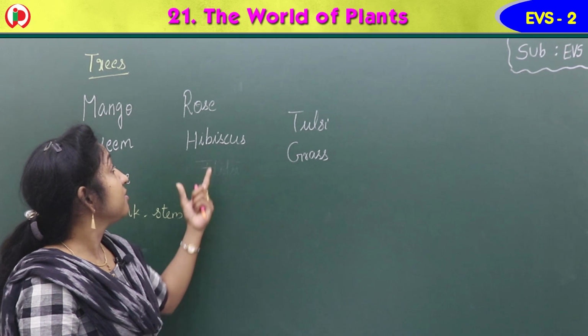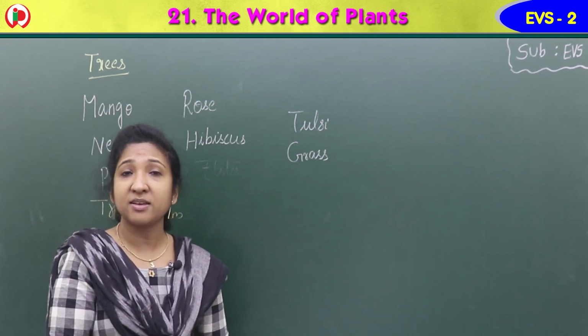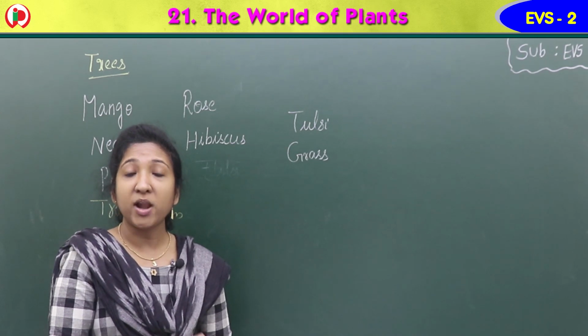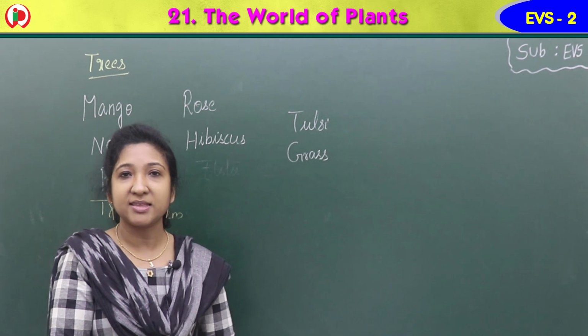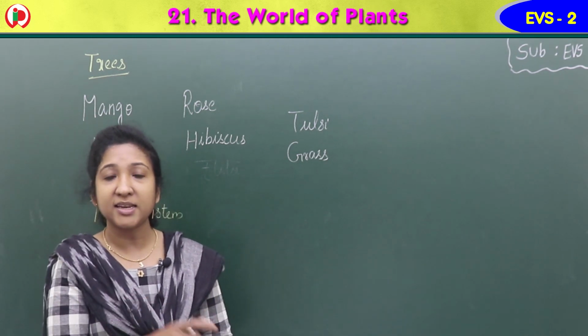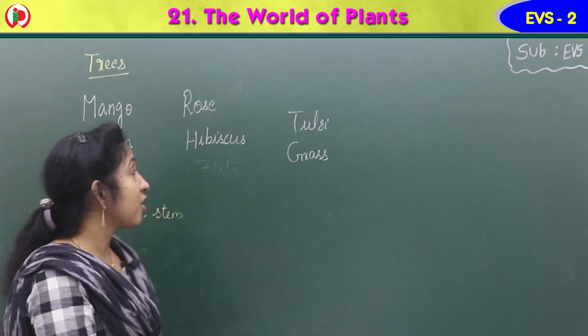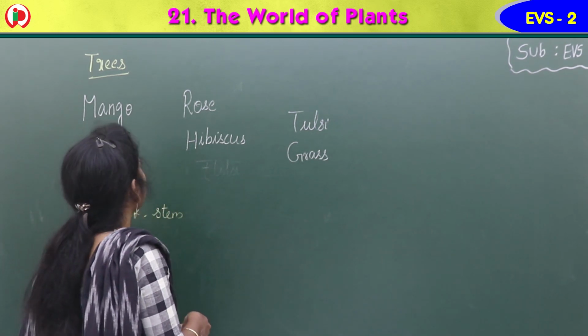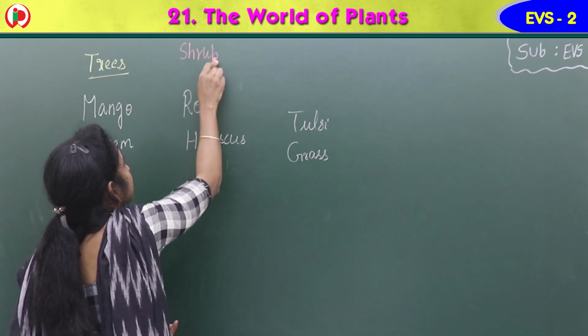Then what about rose, hibiscus and all? Rose plant is small only, right? Small and bushy we say. So small bushy plants grow very thickly, isn't it? Yes. Small bushy plants are called shrubs. S-H-R-U-B-S. Shrubs.